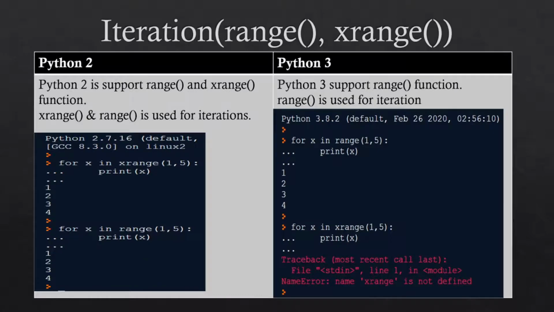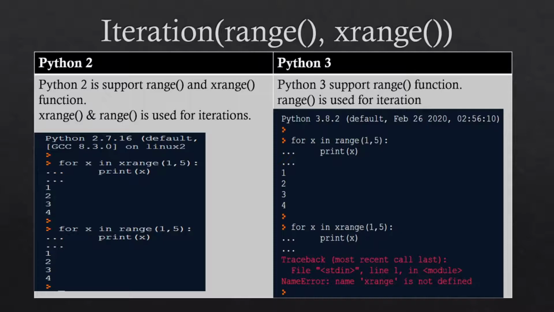The fifth difference is iteration, range function or xrange function. Python 2 supports both range and xrange functions. When you need to iterate one object at a time, use the xrange function, and when you need to iterate an actual list, use the range function. Xrange is generally faster and saves memory.